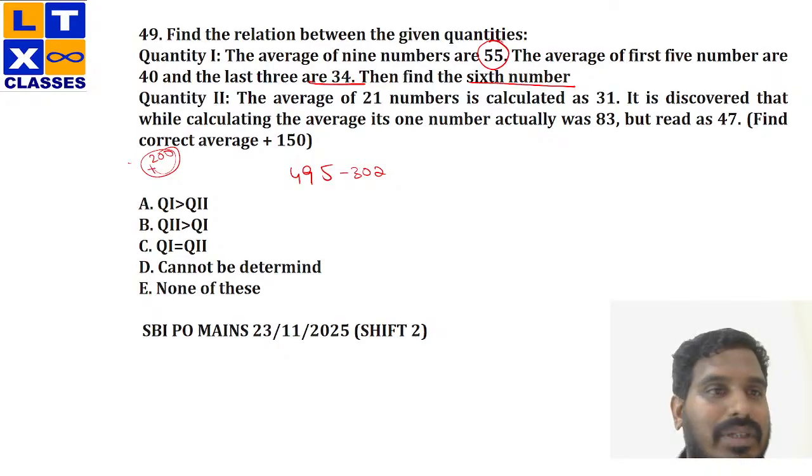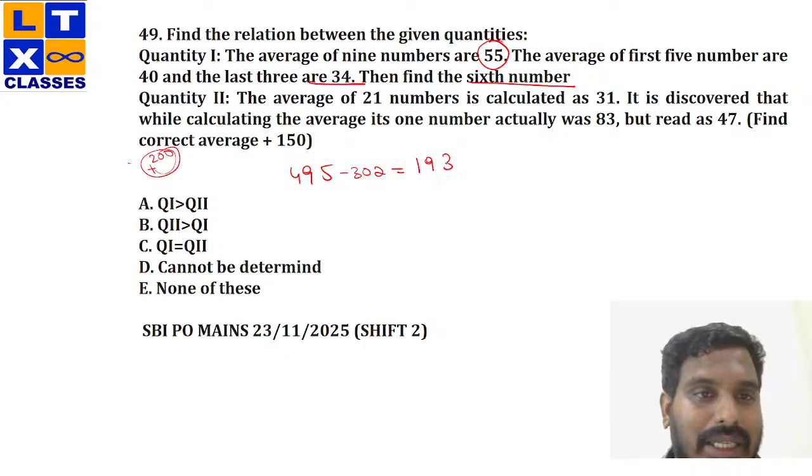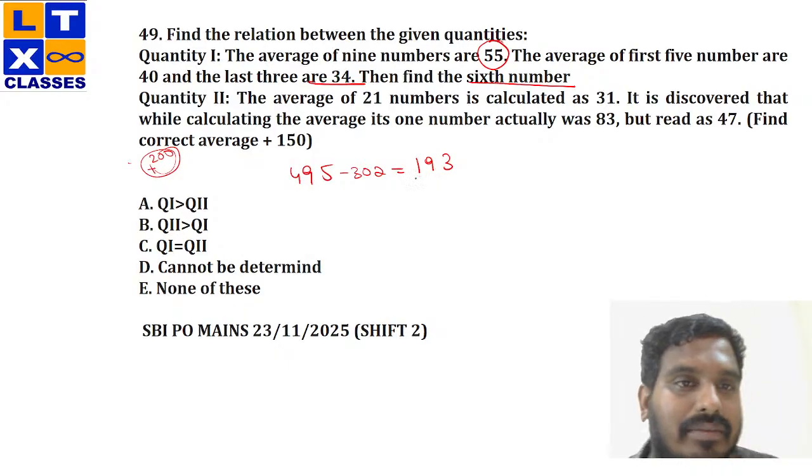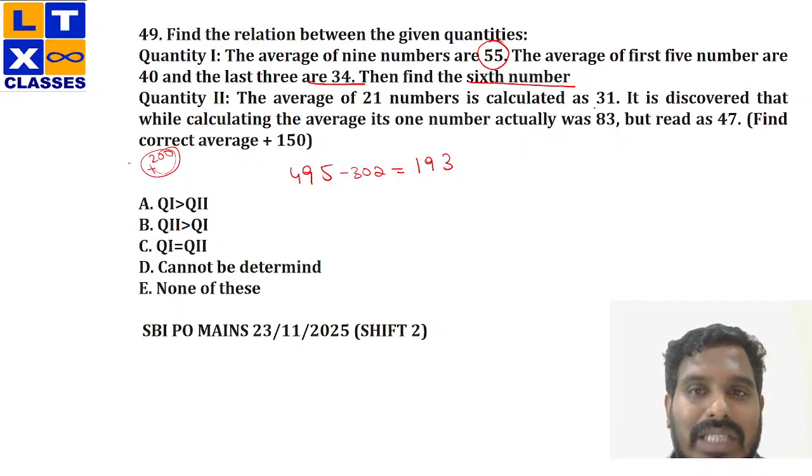The average of first five numbers is 40, which is 200, and the last three numbers are 34, which is 102. Fine. Now just subtract it. This would be your sixth number, which is 193, right? 193.